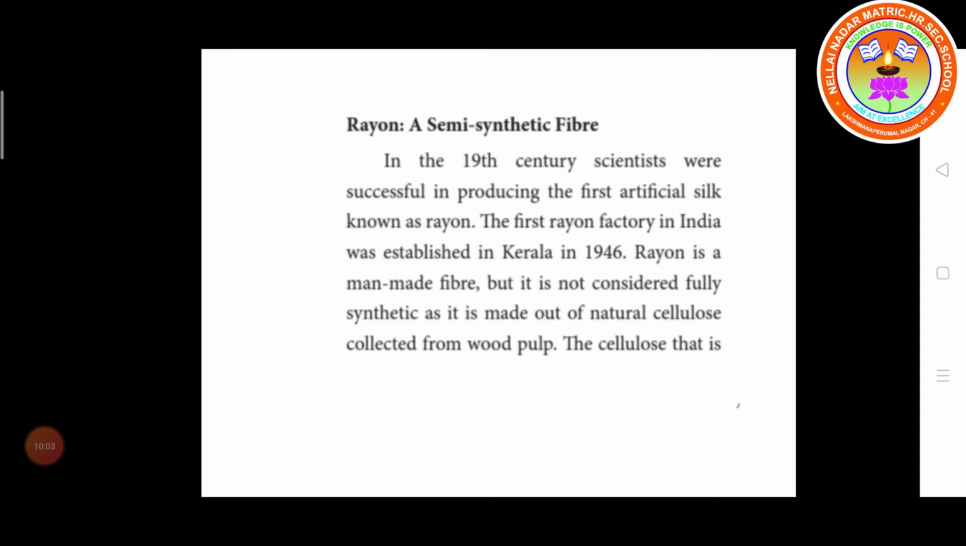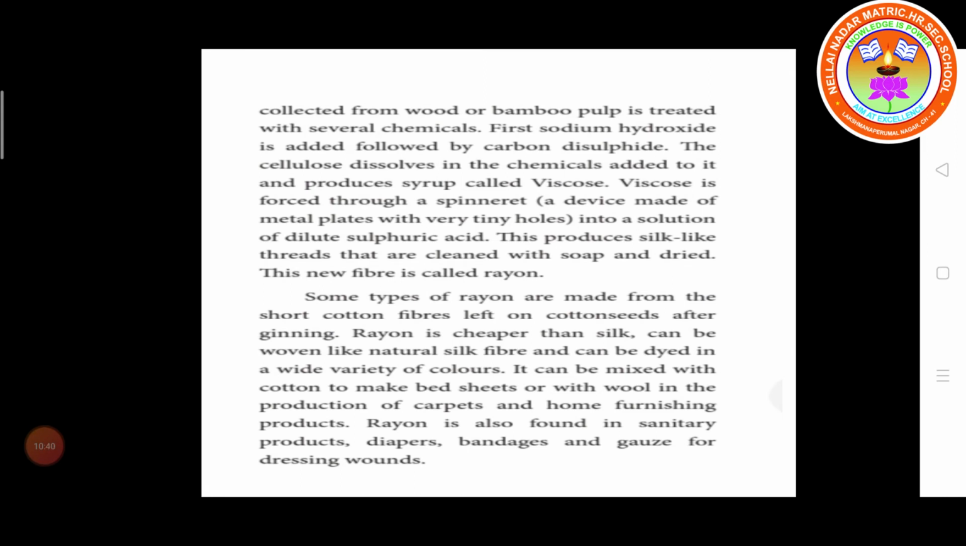Rayon is a man-made fiber, but it is not considered fully synthetic because it is made up of natural cellulose. The cellulose is collected from wood pulp. The cellulose that is collected from wood or bamboo pulp is treated with several chemicals.